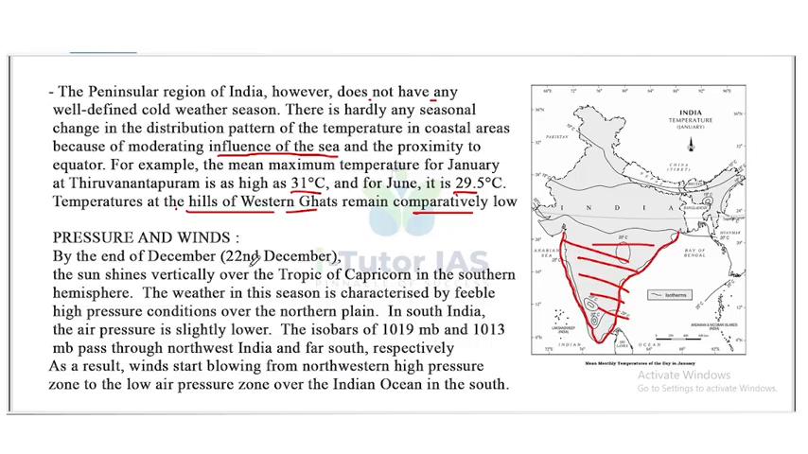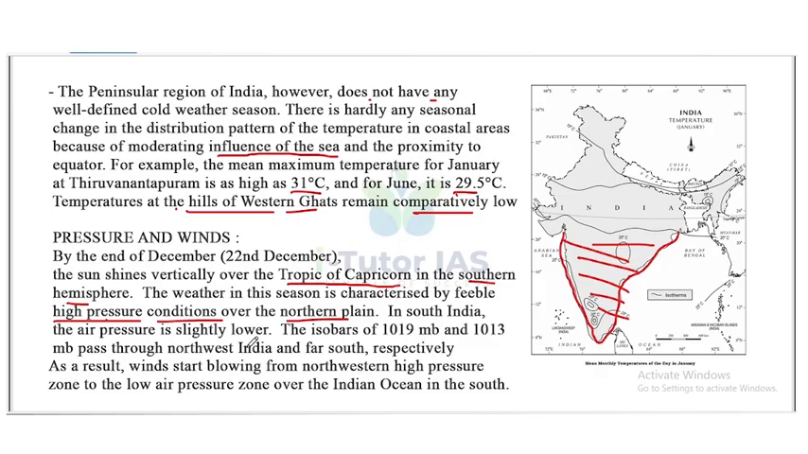By the end of December, that is 22nd December, the sun shines vertically over the Tropic of Capricorn in the southern hemisphere, that is 23.5 degrees south. The weather in this season is characterized by feeble high pressure conditions over the northern plains. Because of the cold climate, it experiences high pressure in the northern plains.